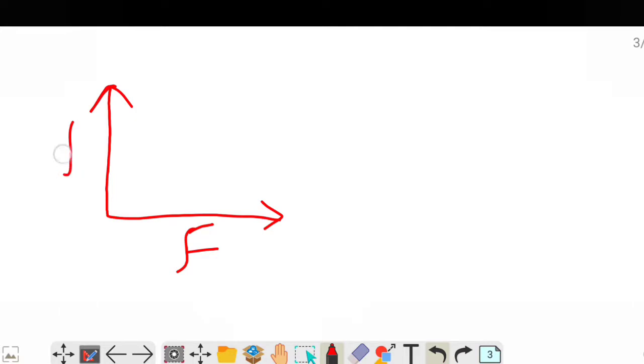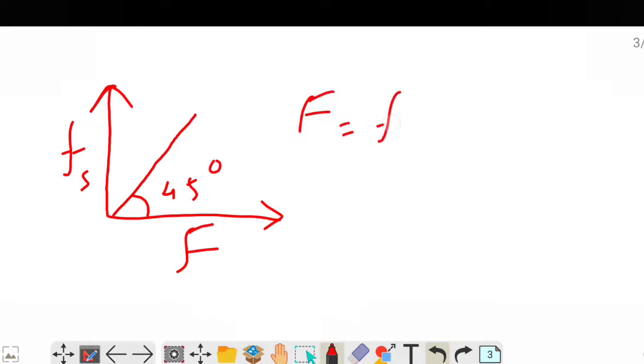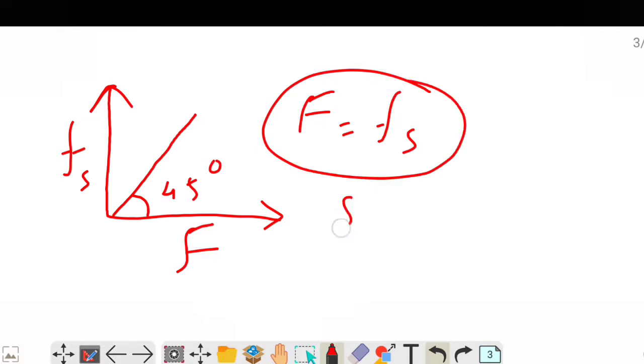So if we draw a graph between applied force and static friction, it will be a straight line, and the slope will be 45 degrees. Why? Because we know that the applied force is equal to the static friction under static condition.